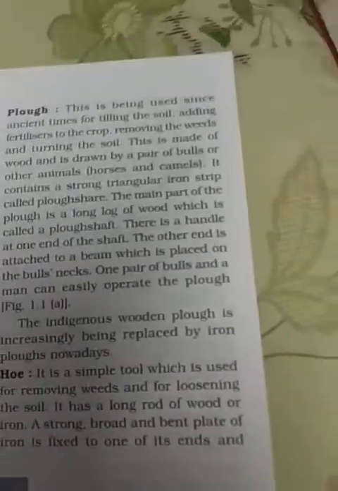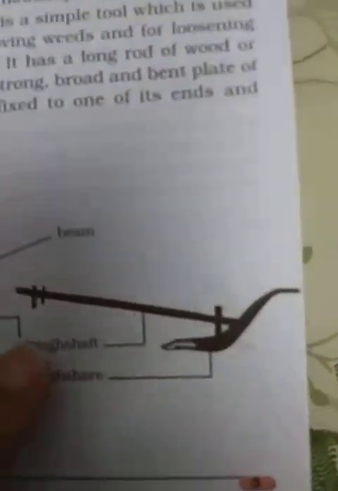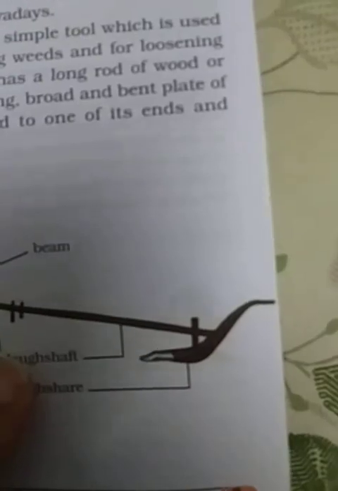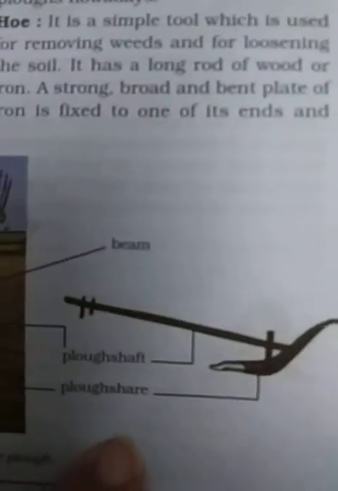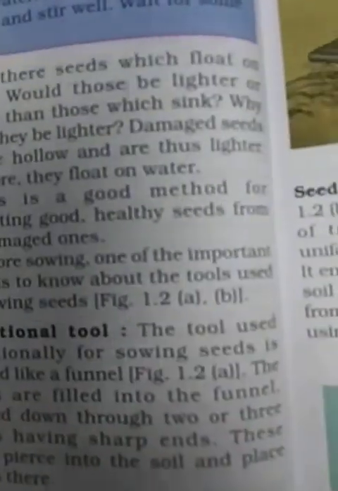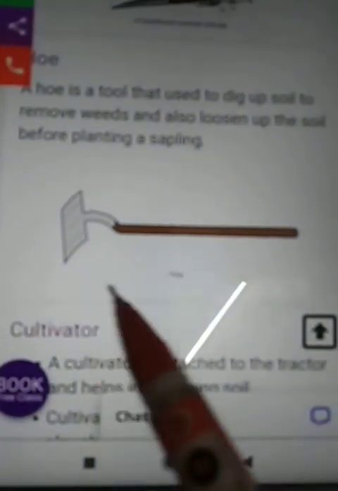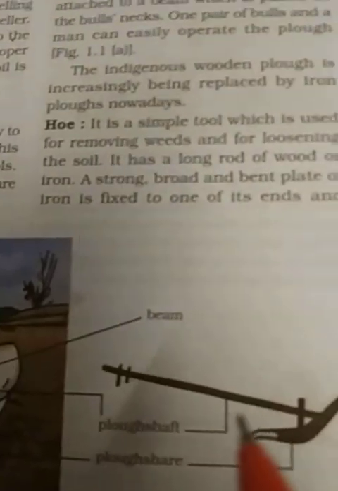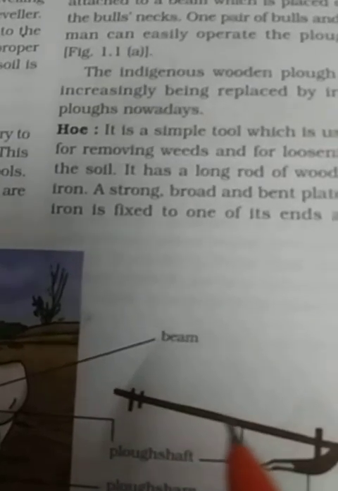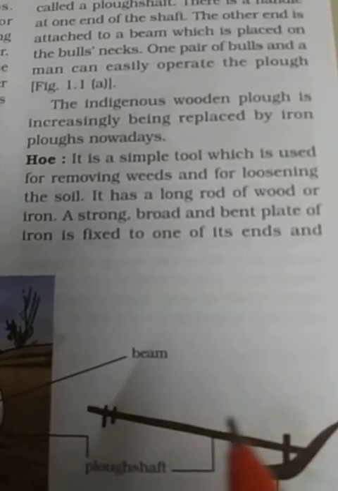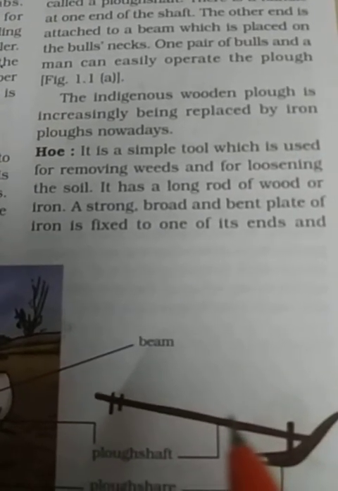Next is the hoe. This is the picture of a plow, and here you can see the picture of a hoe. It is a simple tool which is used for removing weeds, which means unwanted plants, and for loosening the soil. It has a long rod of wood or iron.